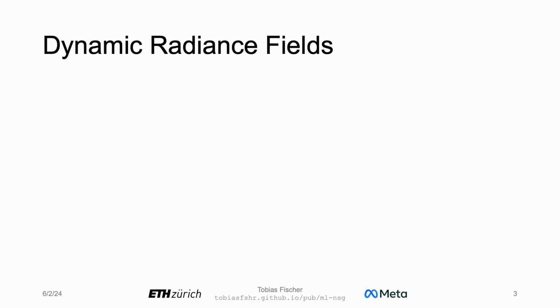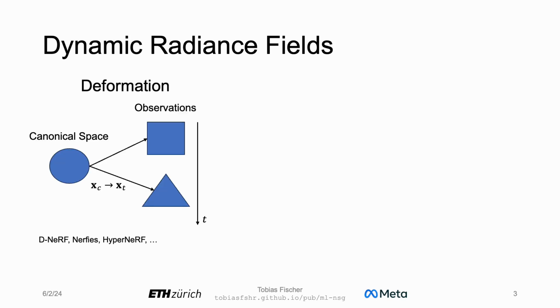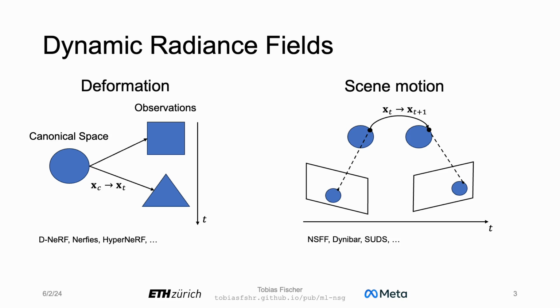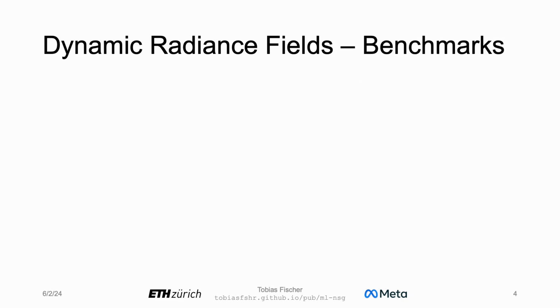Fortunately, neural scene representations have made great strides in the last years, modeling both static and dynamic scenes. For dynamic scenes, the observations are usually represented by either a deformation of a canonical space or as point-wise scene motion, for example, scene flow, and enforcing consistency through reprojection and depth losses. On the benchmarks that these approaches are trained on, this also works quite well.